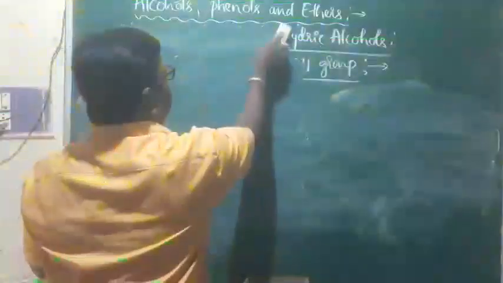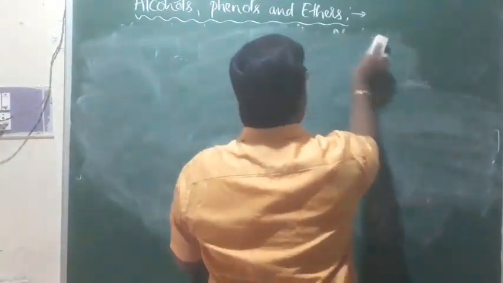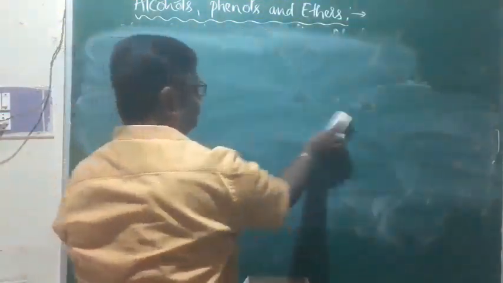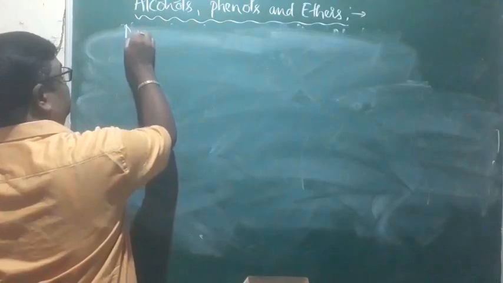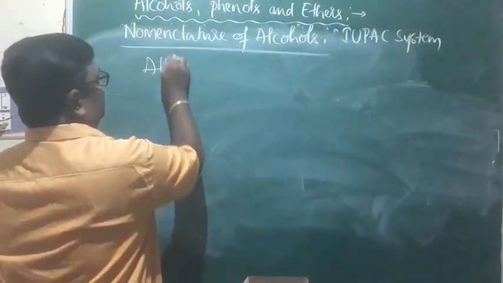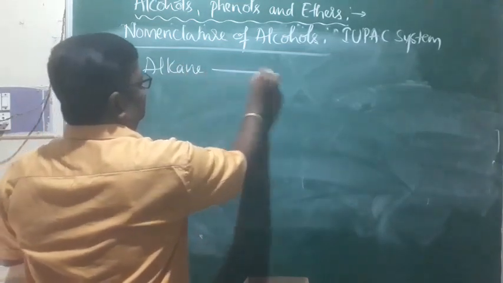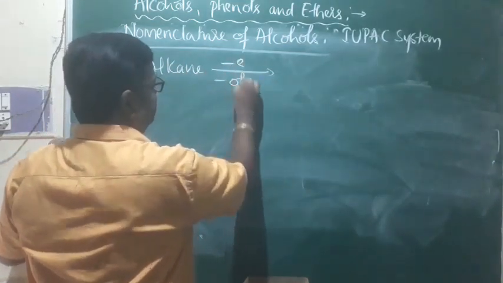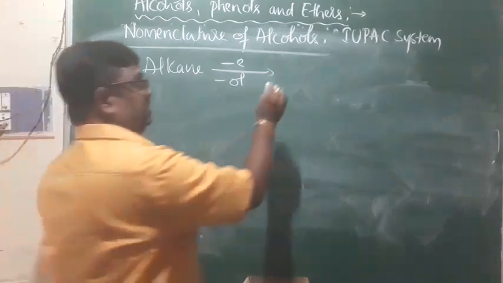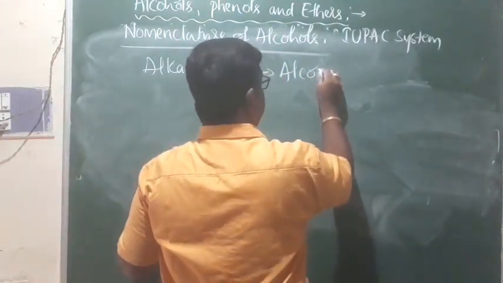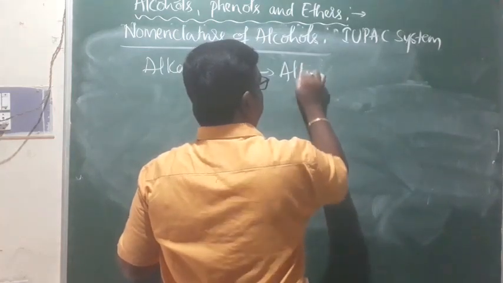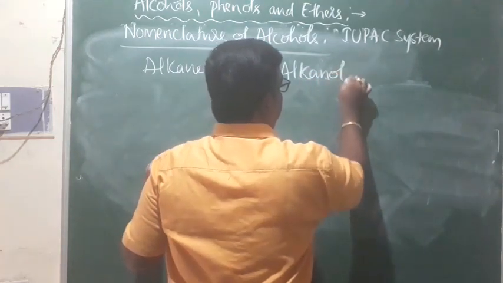Now at this moment, we'll go for the next topic, that is nomenclature of alcohols, right? Nomenclature of alcohols. You know this alkane. If E of this alkane is replaced by OL, you are going to get one name, that is alkanols. They are called alkanols.